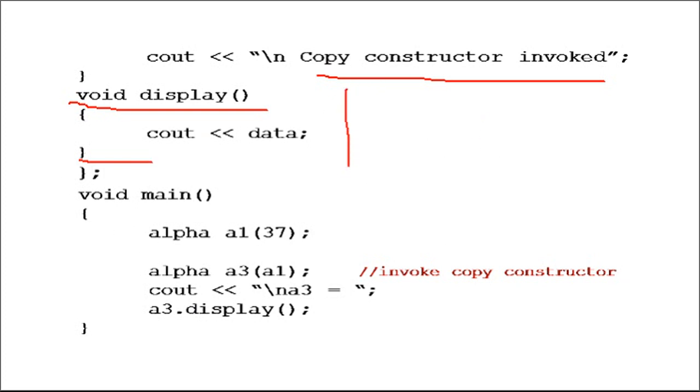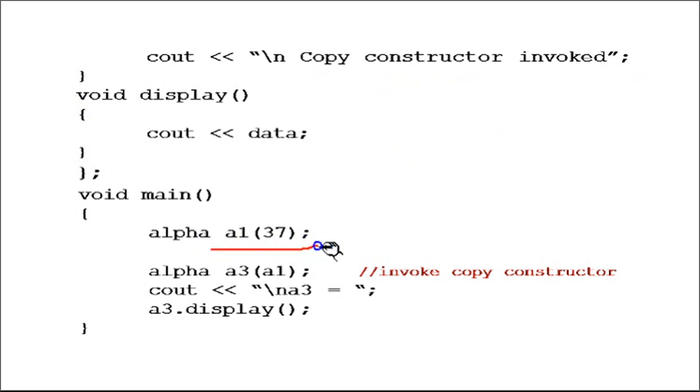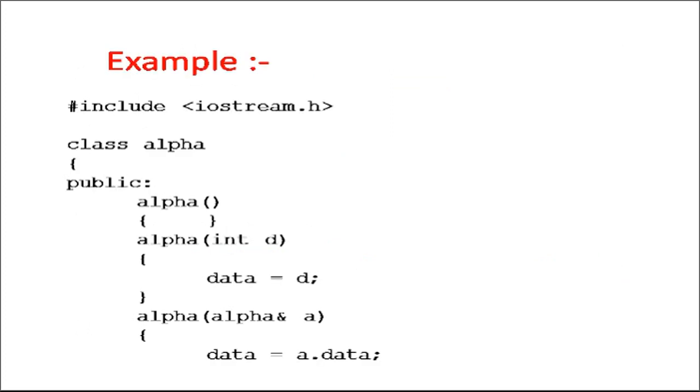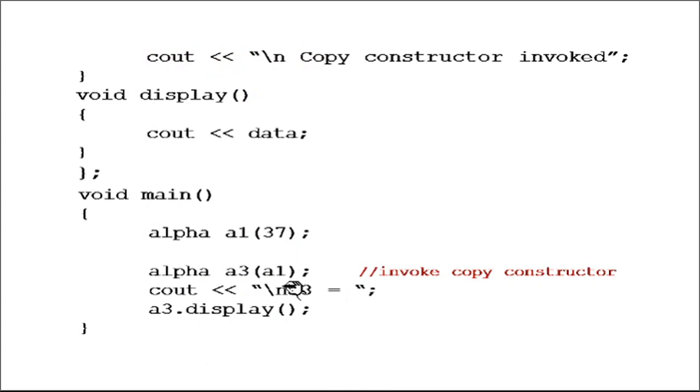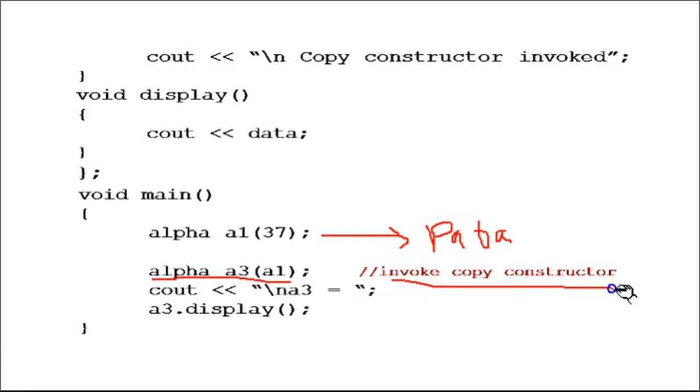Now what we have done is we are creating an object. What is the object name? A1. Which value are we passing here? 37. This value 37 will be copied into d, and that will be assigned to data in turn. So in this case it will call the parameterized constructor, which takes only one parameter, right? On the next line, we are creating A3 as a copy of A1, right? In this case the copy constructor will be invoked. Now if I display A3, I will still get 37. If I display A1, I still get 37, and we are displaying by using the display function.